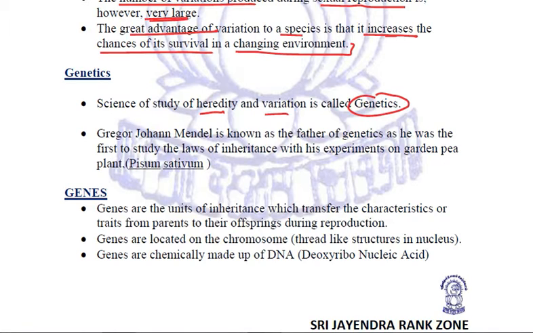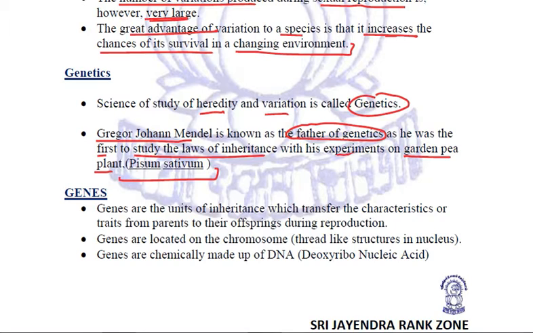It was Gregor Johann Mendel who first studied heredity and variation, and that is why he is known as the father of genetics. He was the first to study the laws of inheritance with the help of experiments that he performed on the garden pea plant, whose scientific name is Pisum sativum.